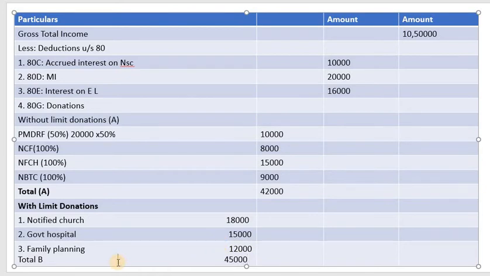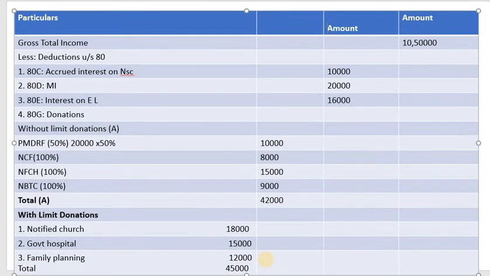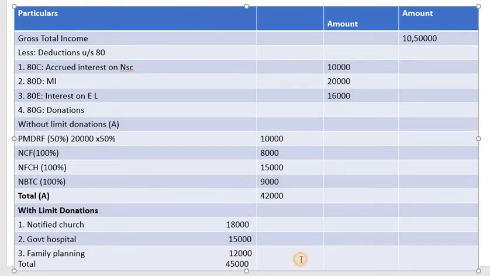So what is important here, we cannot write B because it's not the ultimate total, or adjusted 10% of adjusted total income. Or, so there is a limit.